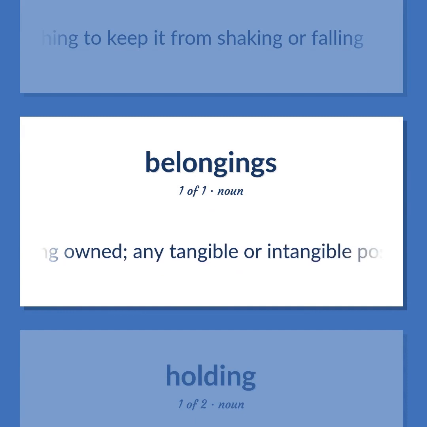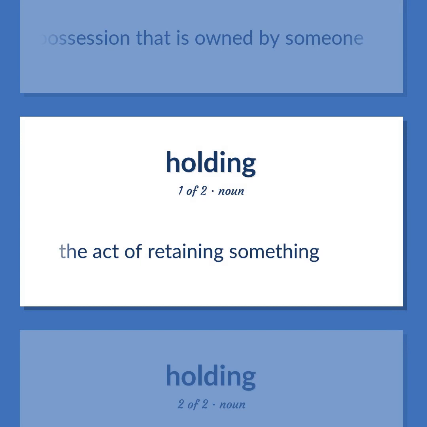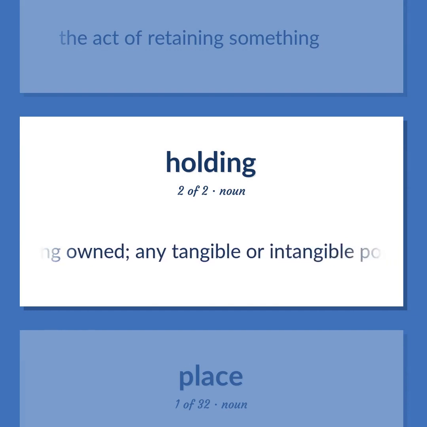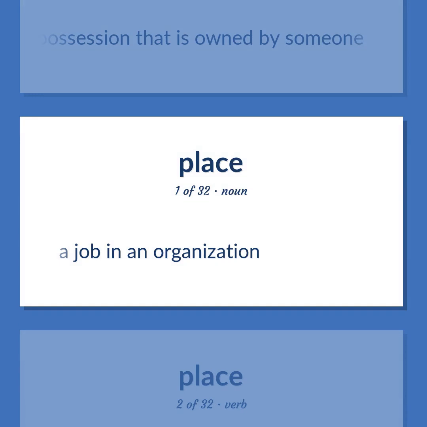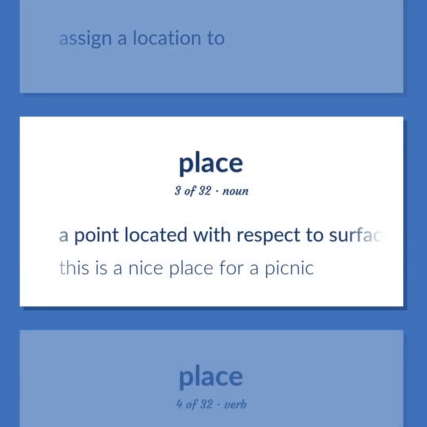Something owned. Any tangible or intangible possession that is owned by someone. The act of retaining something. Something owned. Any tangible or intangible possession that is owned by someone. A job in an organization. Assign a location to. A point located with respect to surface features of some region. This is a nice place for a picnic.